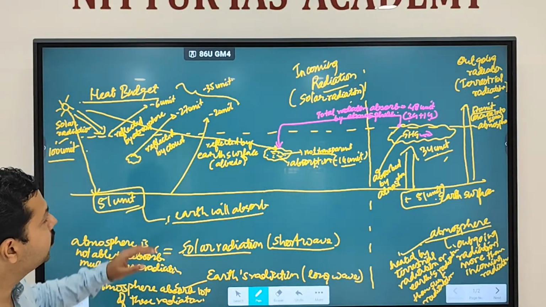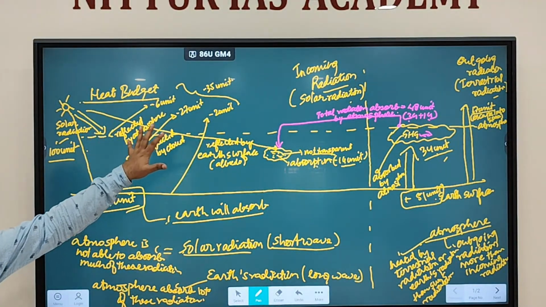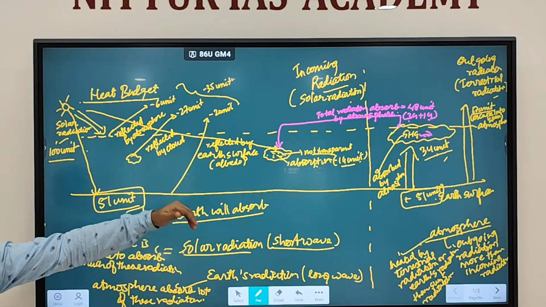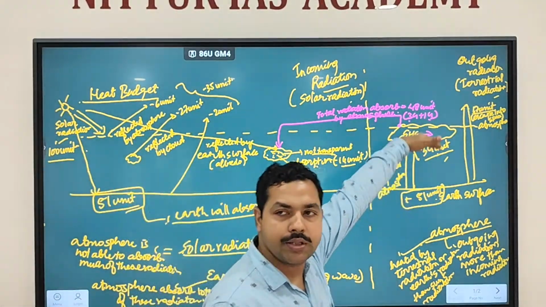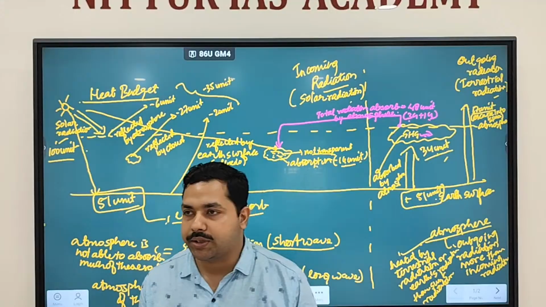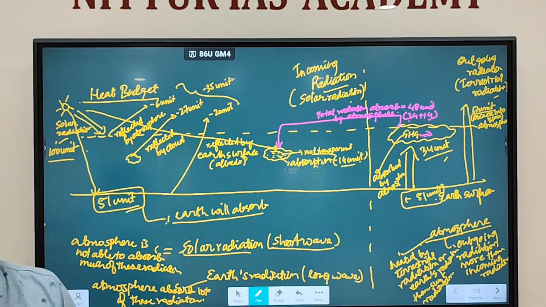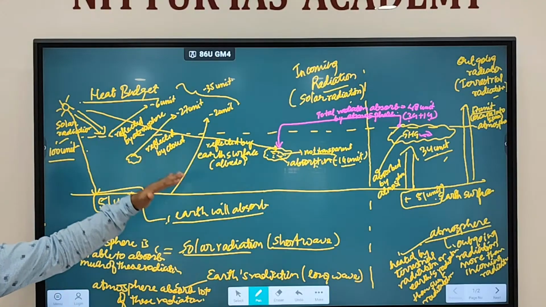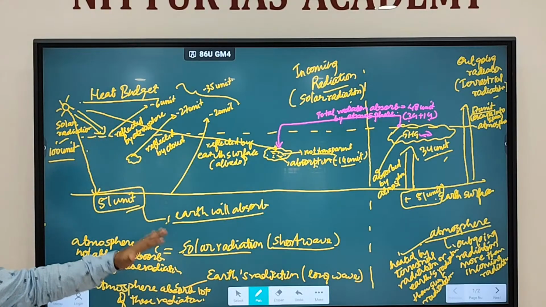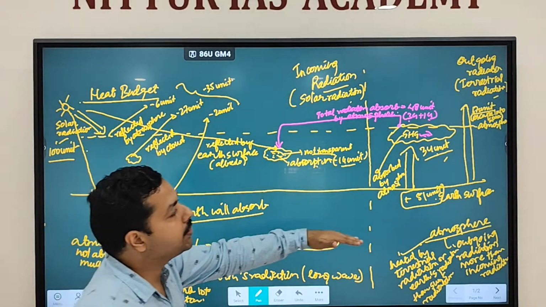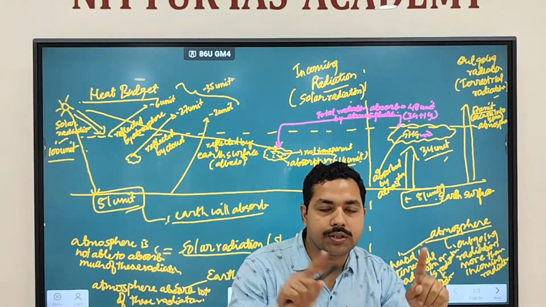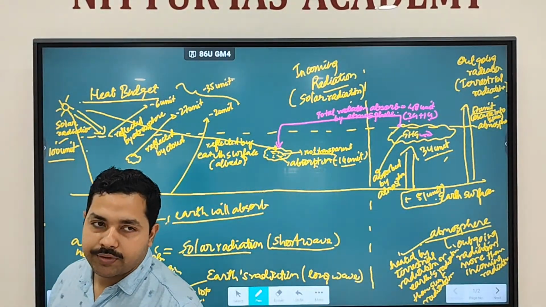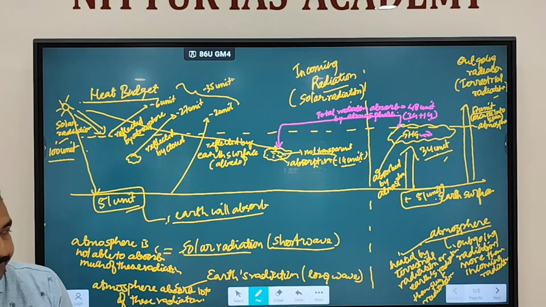So when we are talking about the term heat budget, we are dealing with what? From where we are getting the energy and from where the energy is outgoing, that is called a heat budget. Simply, heat budget is all about keeping a record of whatever energy you are getting and whatever energy the earth is radiating. That concept is referred to as a heat budget. Fine.